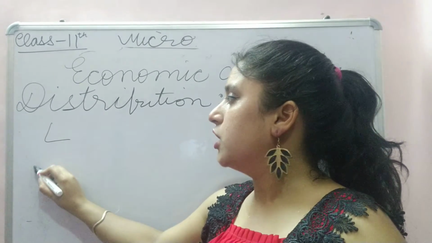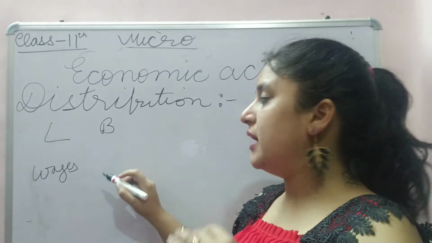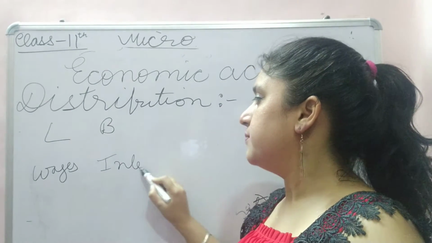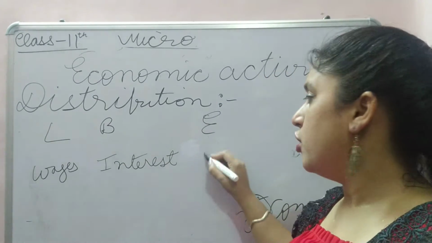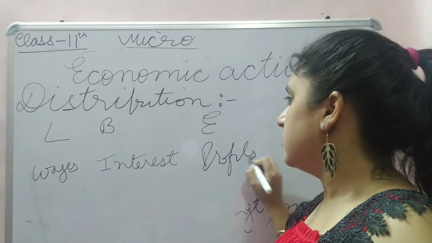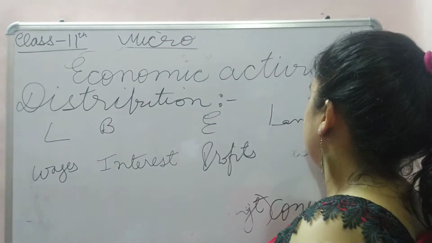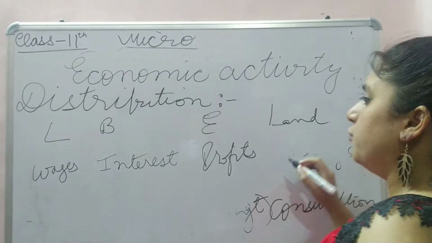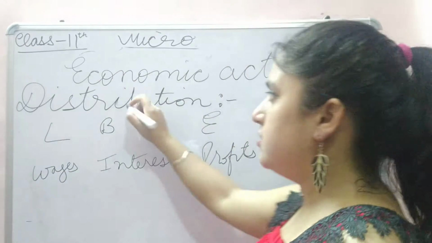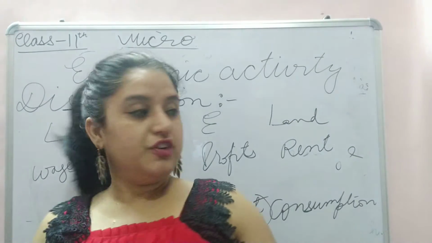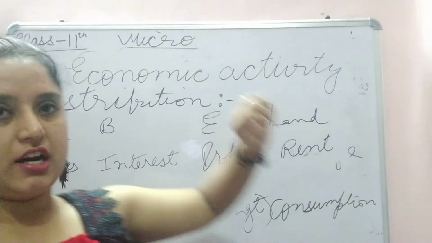Labor will get what? Wages. What will the bank get for using the bank's money? Interest. Entrepreneur, what will he get? Profits. For using somebody's land, what will he get? Rent. So these are in the economic activity. This is the part of distribution. These things happen in distribution, and distribution is one of the parts of economic activity.